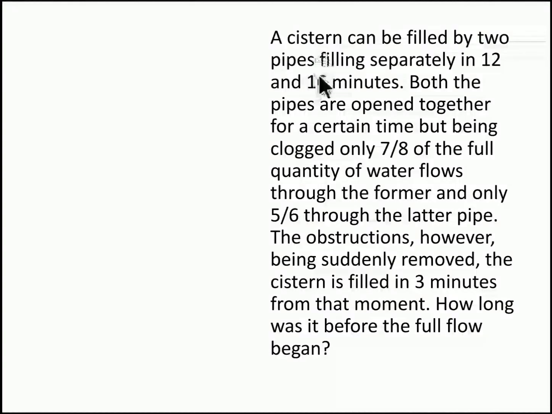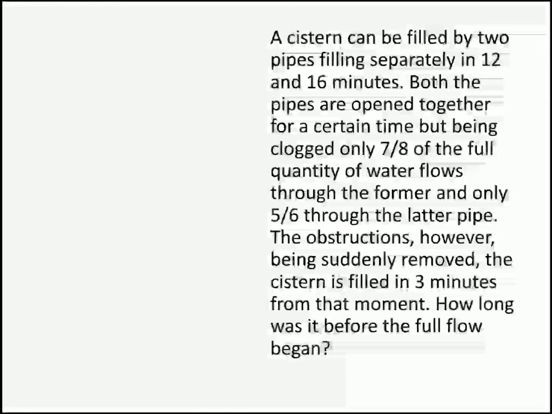A cistern can be filled by 2 pipes filling separately in 12 and 16 minutes. Both the pipes are open together for a certain time, but being clogged, only 7/8 of the full quantity of water flows through the former and only 5/6 through the latter pipe. The obstruction, however, being suddenly removed, the cistern is filled in 3 minutes from that moment. How long was it before the full flow began?